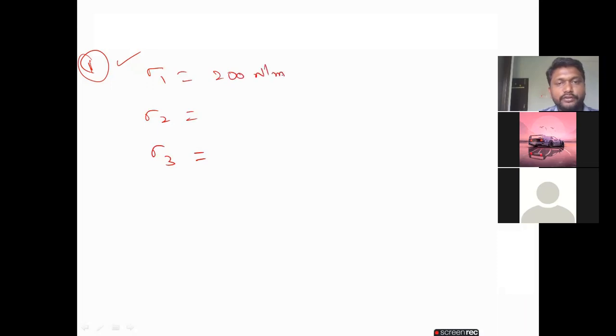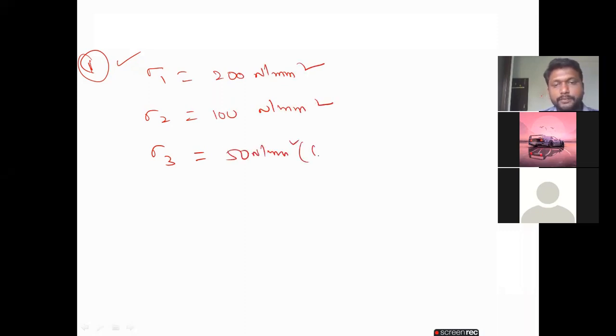Anyway, we will solve one problem, and you have to give me the answer. Determine whether failure of the material will occur or not according to the maximum strain energy theory. I will give sigma 1, sigma 2 and sigma 3: 200, 100, and 50 Newton per mm square.